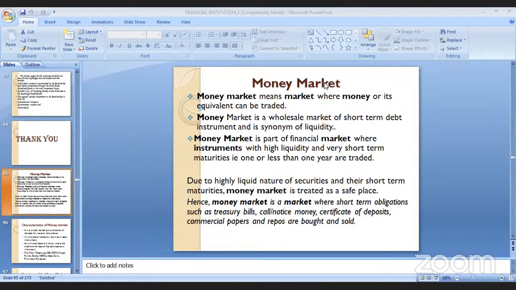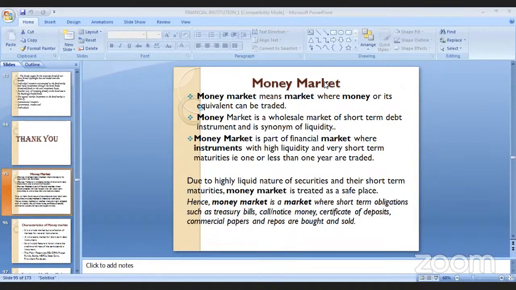Now money market is a part of financial market where instruments have high liquidity and very short term maturity, which is less than 1 year, for the trading aspects. Now, one particular term I used in between, that is, it is a wholesale market. It is a wholesale market means what?